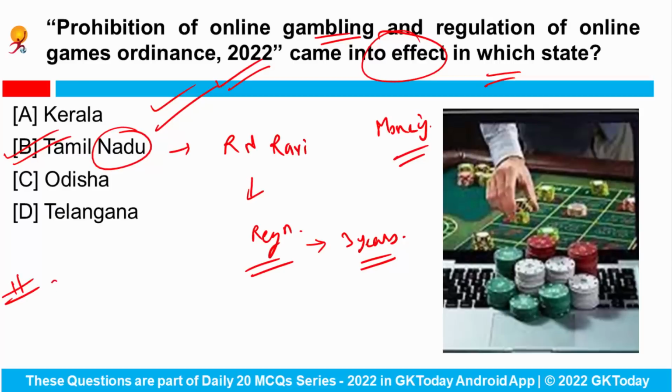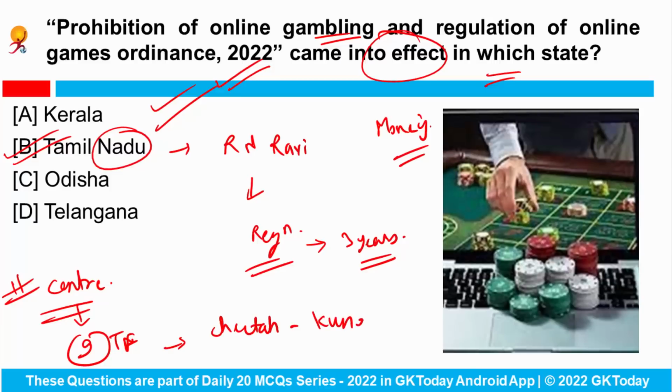Now, apart from it, the Centre has recently constituted a 9-member task force. Why? To monitor the cheetah introduction in the Kuno National Park that lies in the state of Madhya Pradesh and other designated areas. The National Tiger Conservation Authority would facilitate the working of the cheetah task force, and it will be in force for a total period of 2 years.